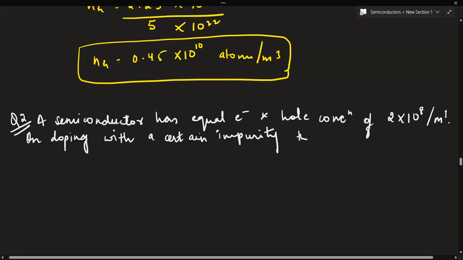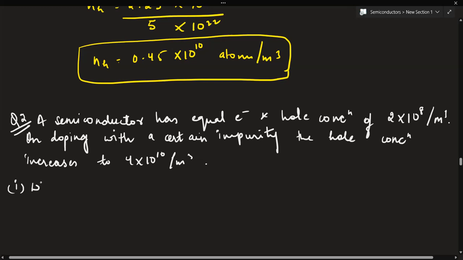On doping with a certain impurity, the hole concentration increases to 4 into 10 to the power 10 per meter cube. It has two parts. The first one is direct, which you all will tell me, and when I'm writing this part down, answer me in the chat box. What type of semiconductor is obtained on doping?